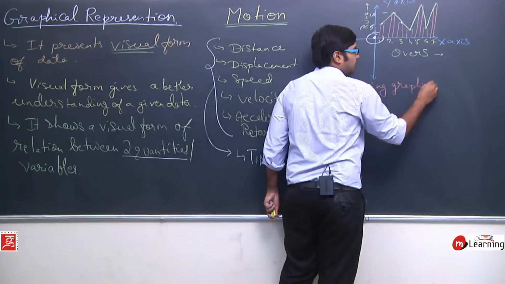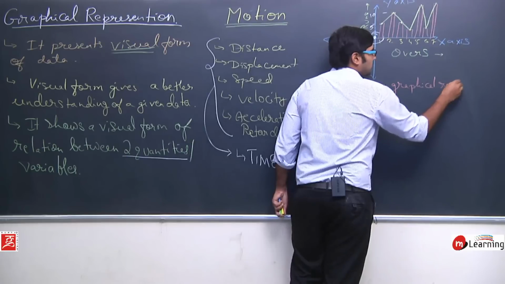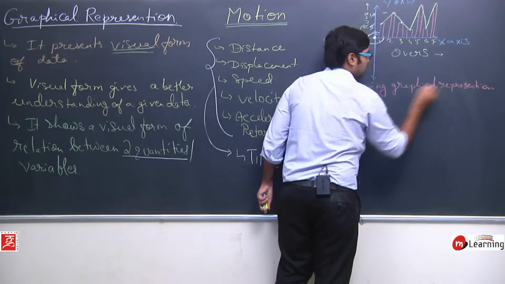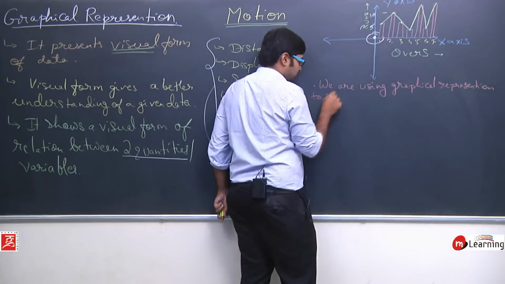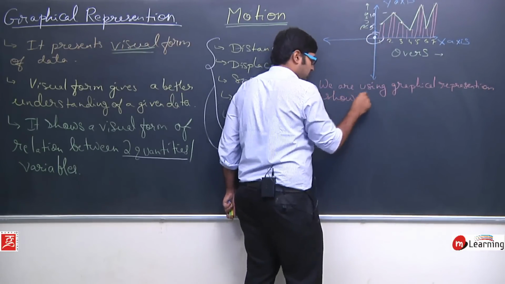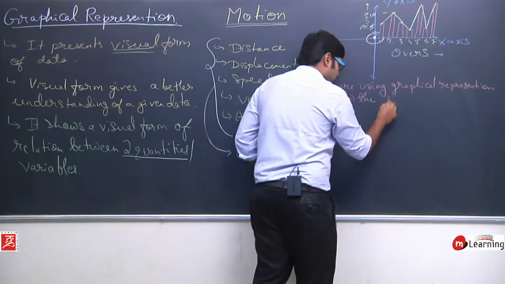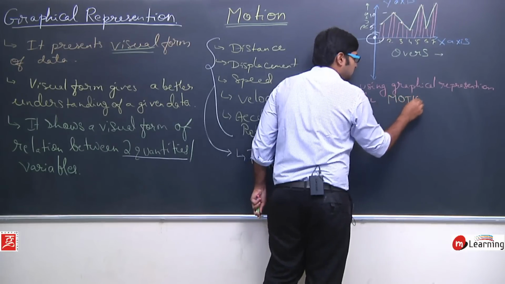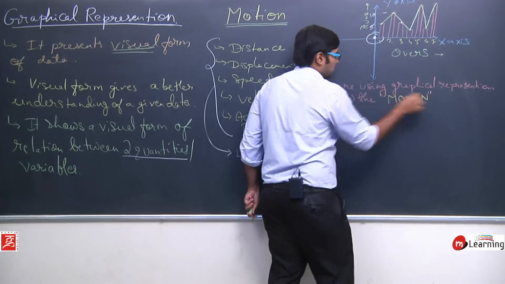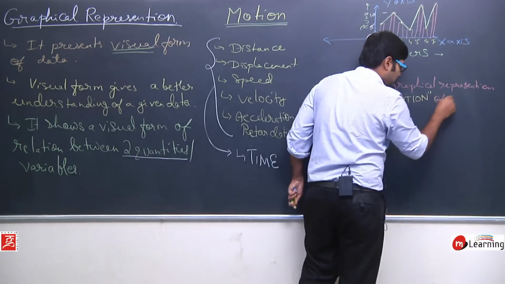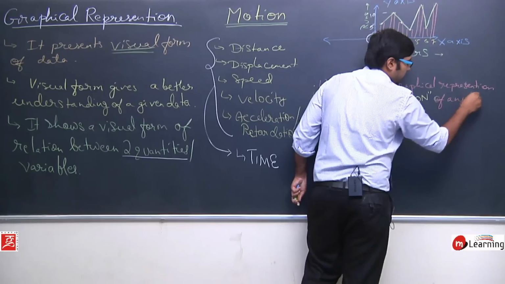So we are using graphical representation to show the motion of any body.